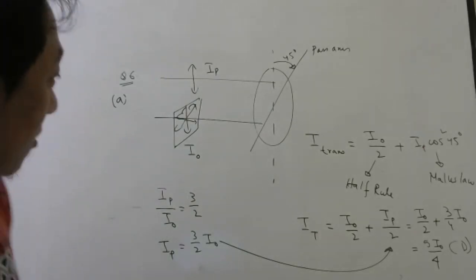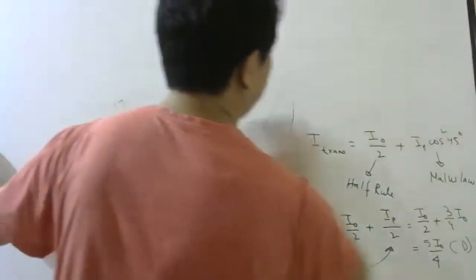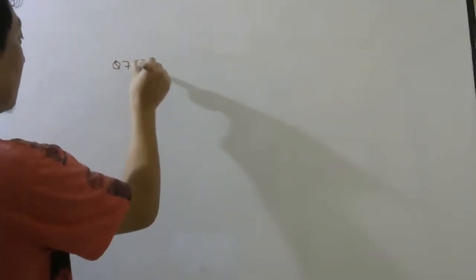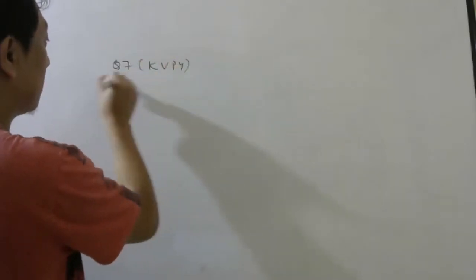Okay, so I guess you have written. Yeah, question number 6 you see now. Oh no, 6 we have done. 7. 7 is again KVPY. Now KVPY will do some small changes in the normal theory. So here they have done one small change. So you have to be a little careful.